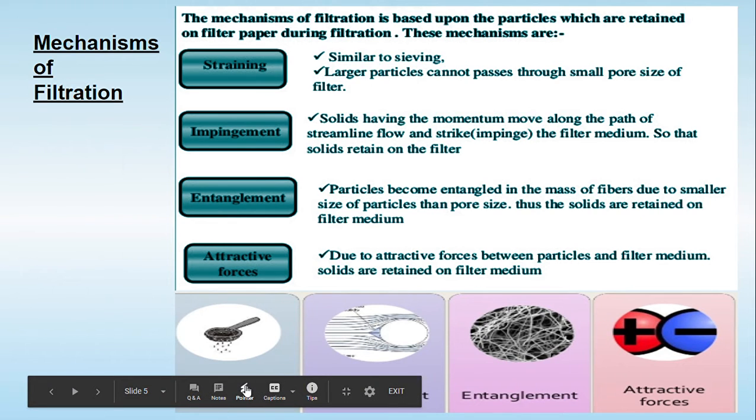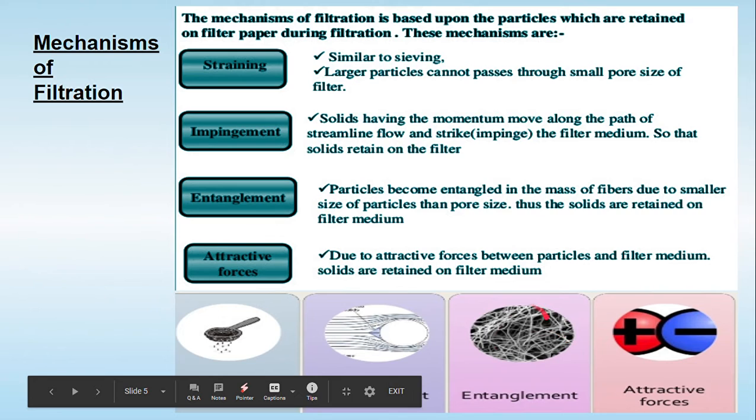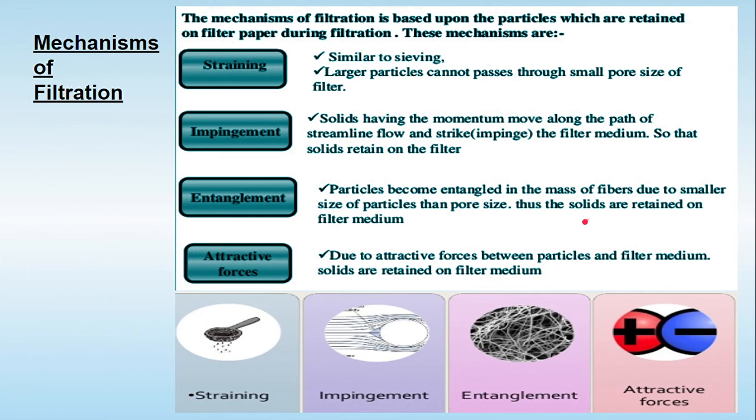Another thing, let's try to understand, that is another mechanism, called entanglement. Entanglement, in simple words, means trapping. As we know, the filter medium is made up of fibers. The fibers are arranged in the vertical, horizontal, or whatever direction. So here the particles become entangled in the mass of the fibers due to their smaller size.